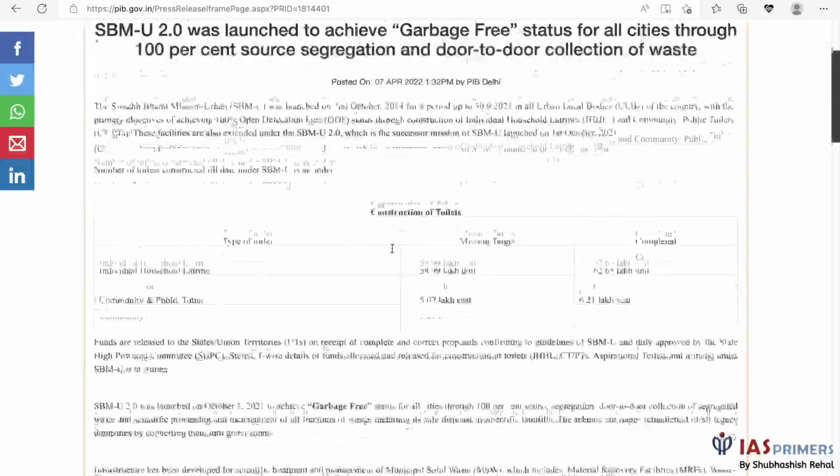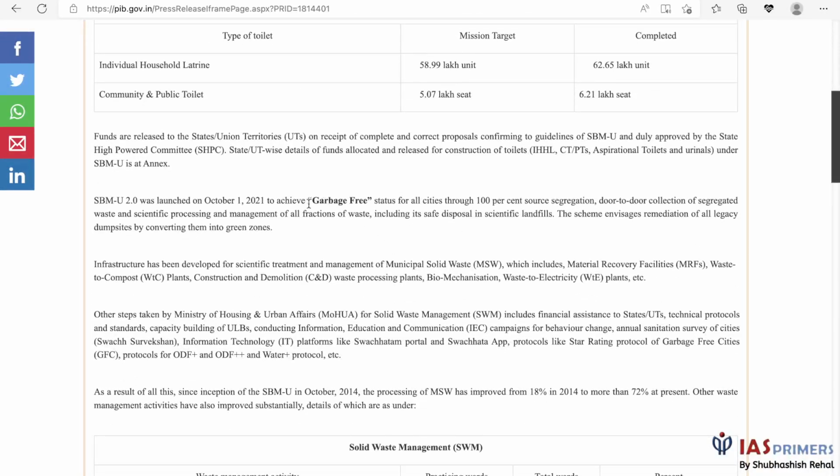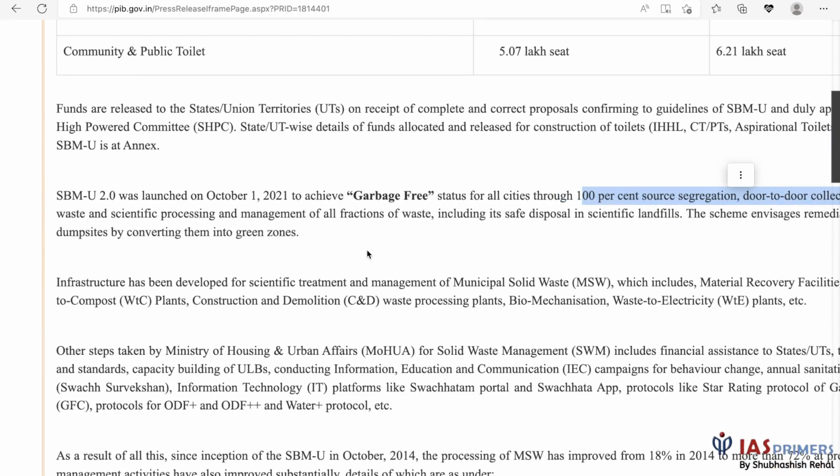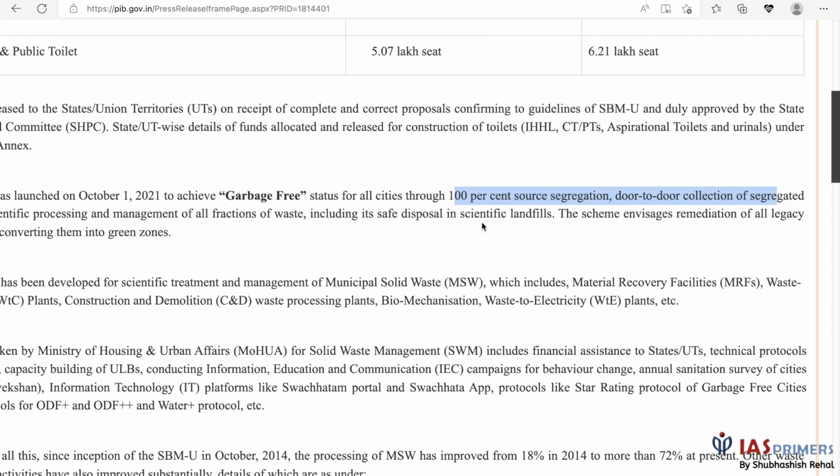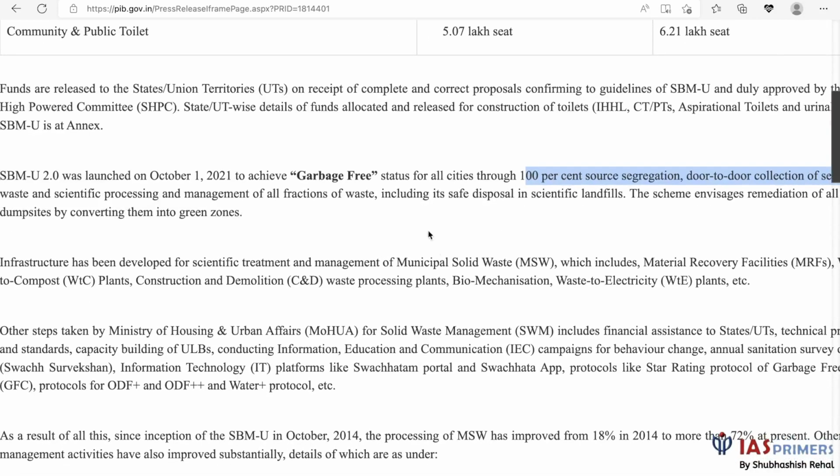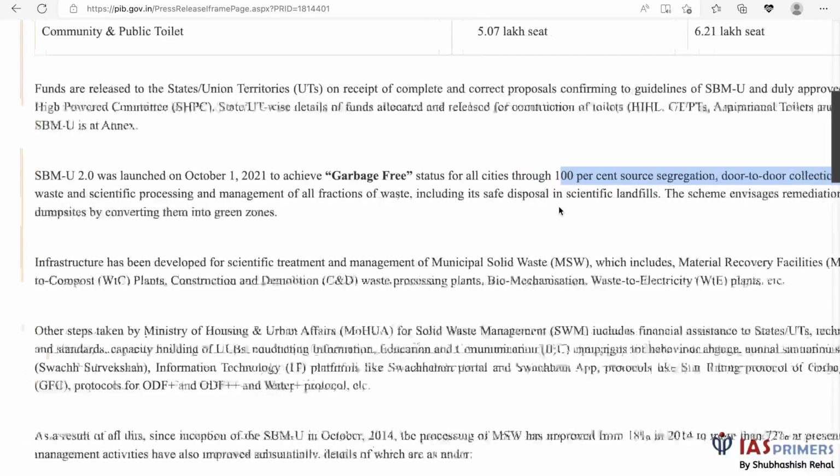So garbage free status means all cities having 100% segregation, door-to-door collection of segregated waste, and scientific processing and management of all waste, and safe disposal in landfills. So that is the meaning of garbage-free status. Does it mean not having landfills? No, it still has landfills over here.